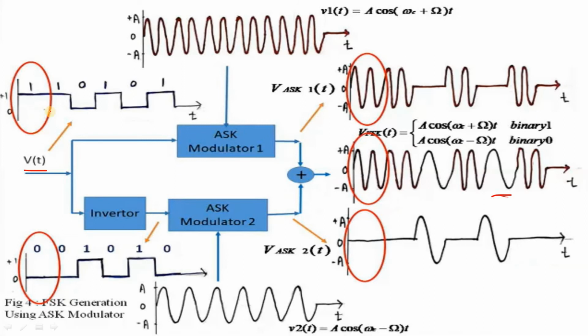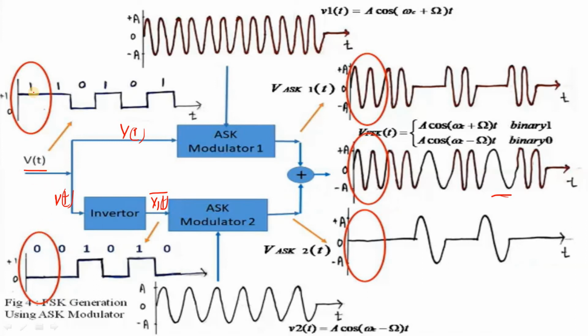Initially V of t, that means the input bit stream, like this. Like any input values, randomly we are selecting these binary values 1 1 0 1 0 1. So this V of t is passed through this ASK modulator 1 and ASK modulator 2. Before the ASK modulator we are using an inverter, so that the output equals V of t complemented. That means every bit is complemented or inverted like this. With the help of the inverter, we are inverting each bit.